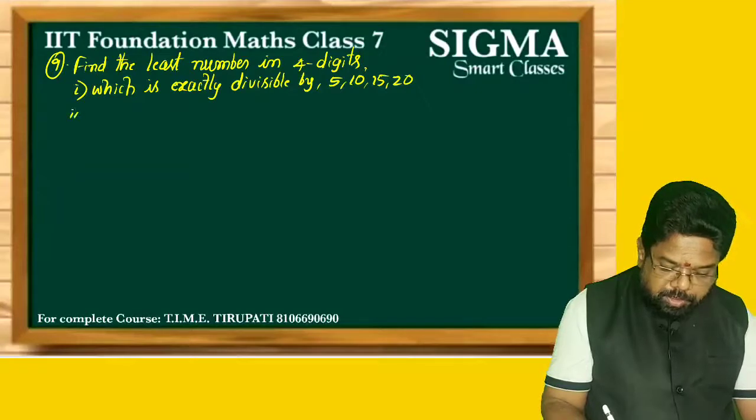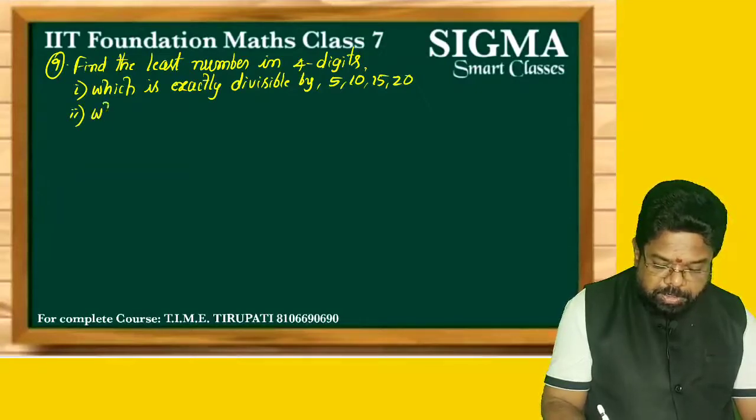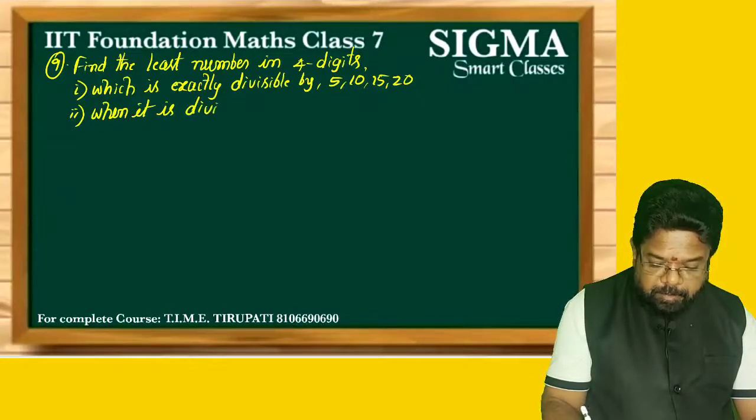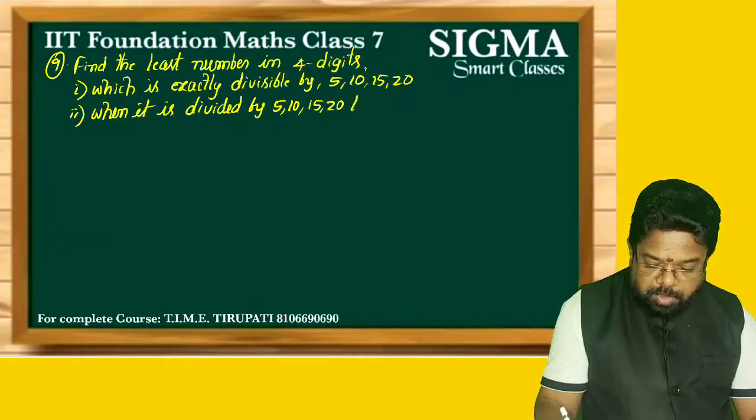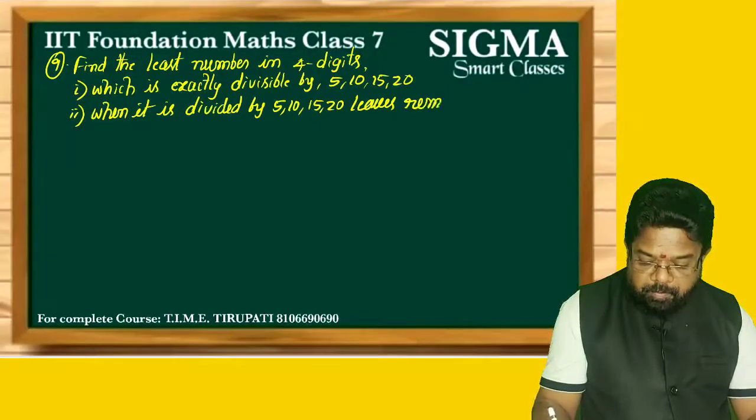Now the second one is: when it is divided by 5, 10, 15, 20, it leaves remainder 3.